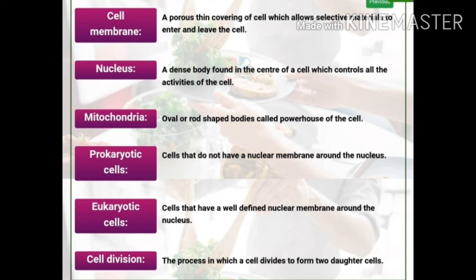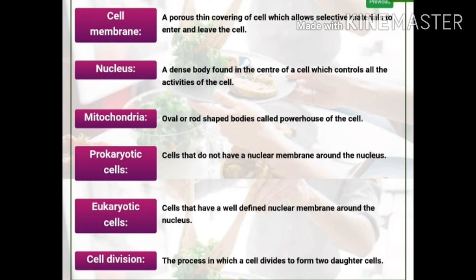Next definition is of prokaryotic cells. Cells that do not have a nuclear membrane around the nucleus, or the cells which have a very poorly developed nucleus, are called prokaryotic cells. Eukaryotic cells. Cells that have a well-defined nuclear membrane around the nucleus and which have a true nucleus are called eukaryotic cells.